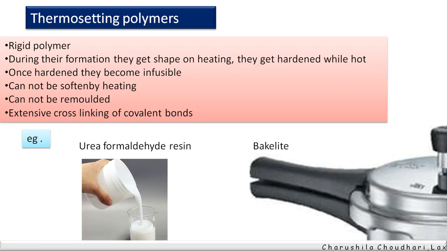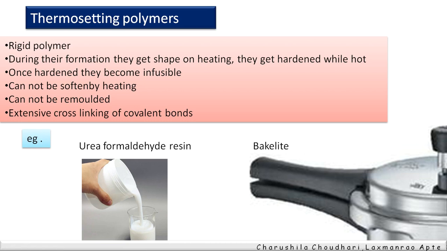Thermosetting polymers are rigid polymers, meaning during their formation they get shape on heating and get hardened while hot, and once hardened they become infusible. The important property of thermosetting polymers is that they cannot be softened by heating, cannot be remolded, and cannot be reused.